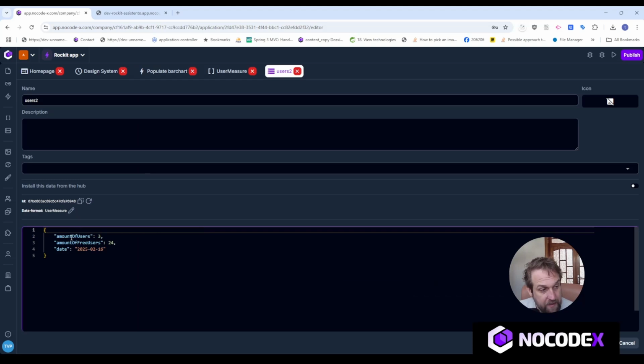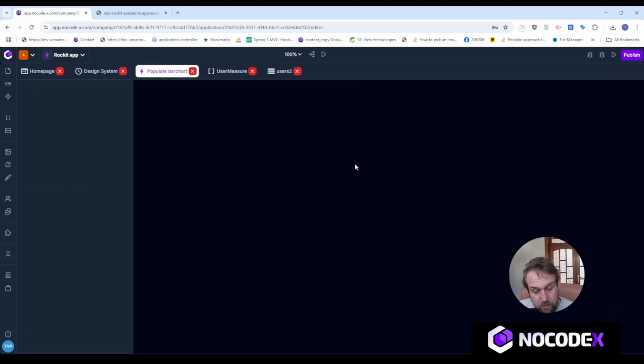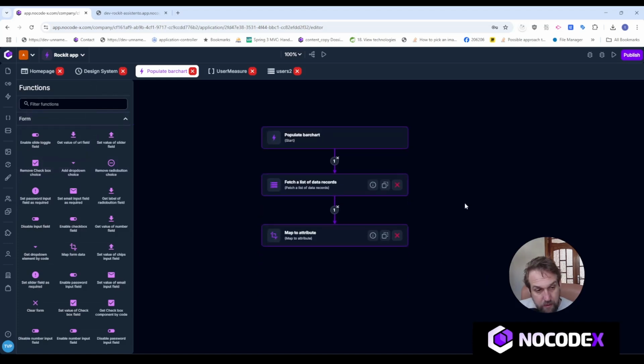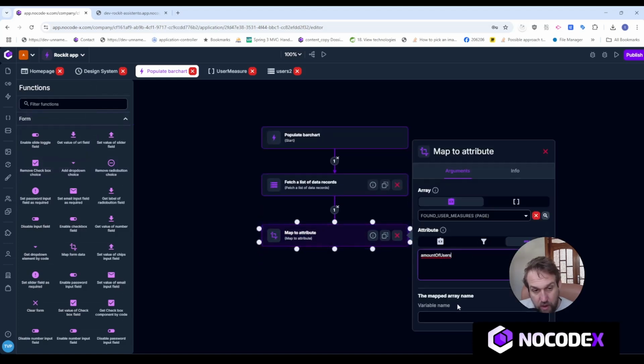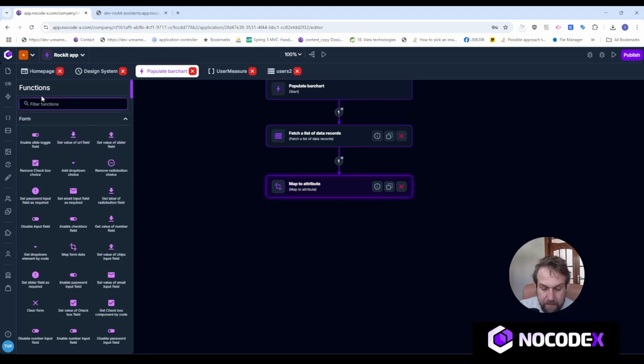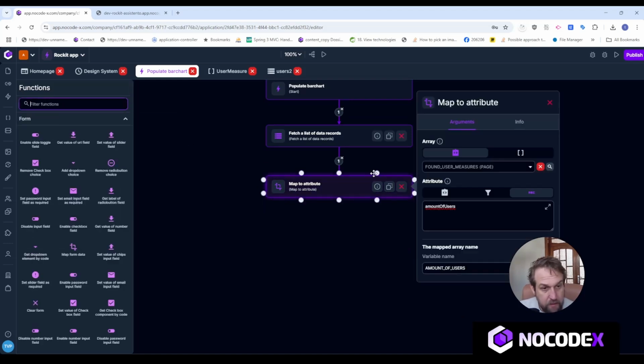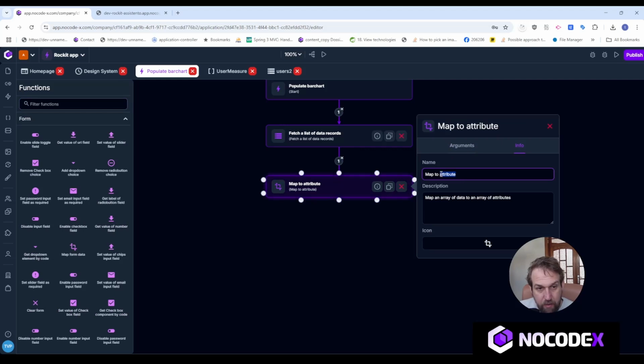Let me just find the name of the attribute that I want to map it to. Voila. And let's call this amount of users. I'll change the name of this map to amount of users, like this.